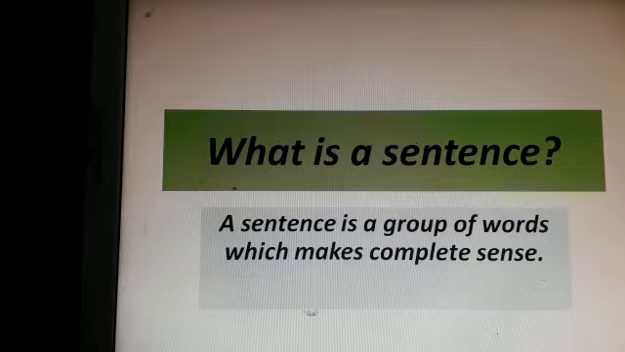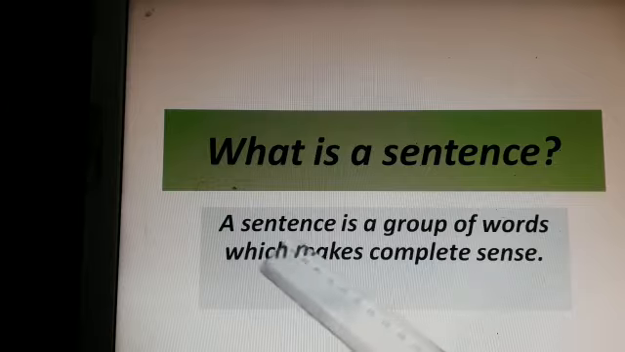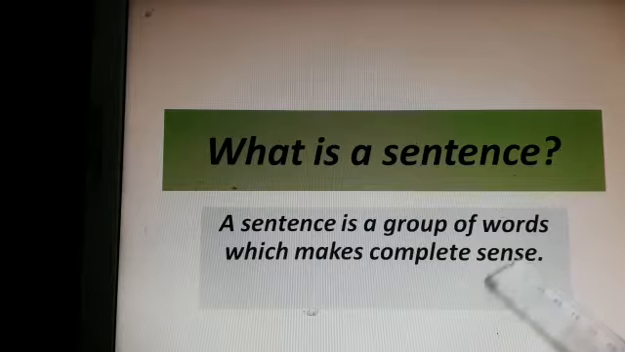Yes, today we are going to learn English grammar. What is a sentence? A sentence is a group of words which makes complete sense. I repeat, a sentence is a group of words which makes complete sense.